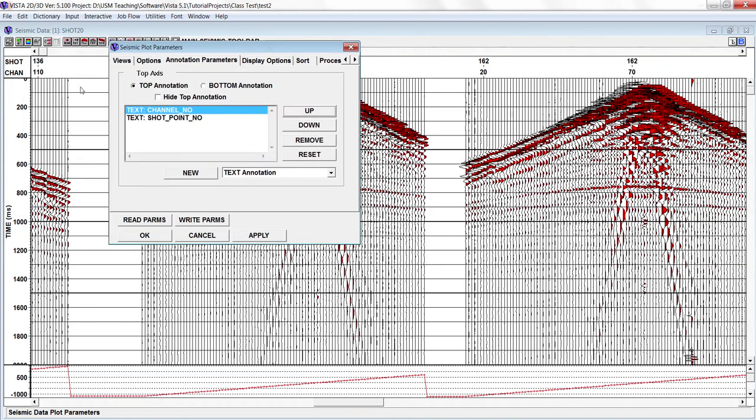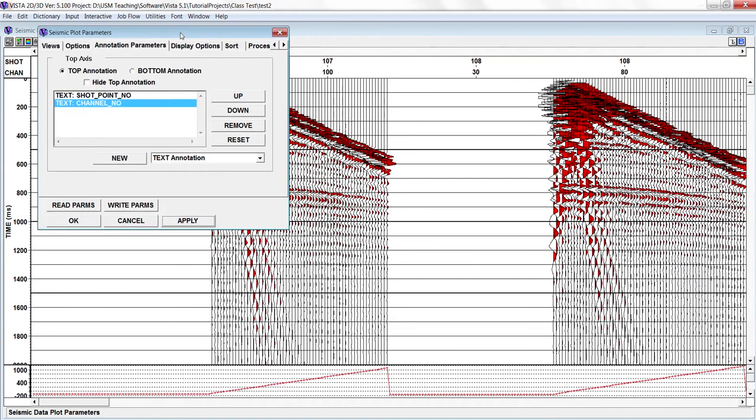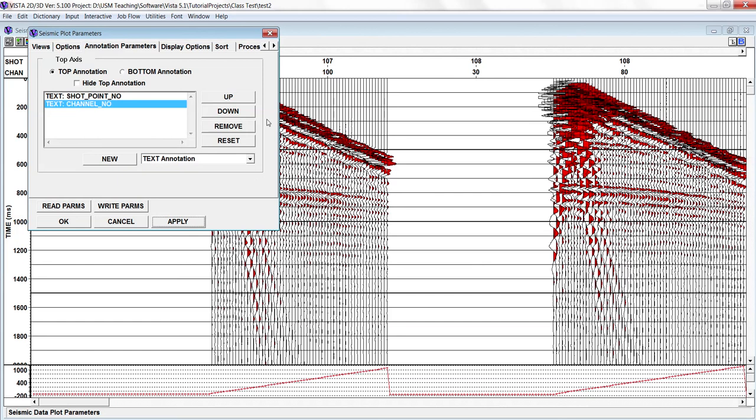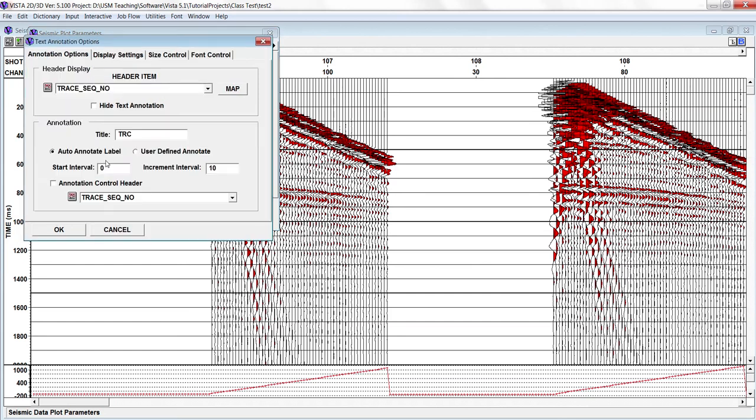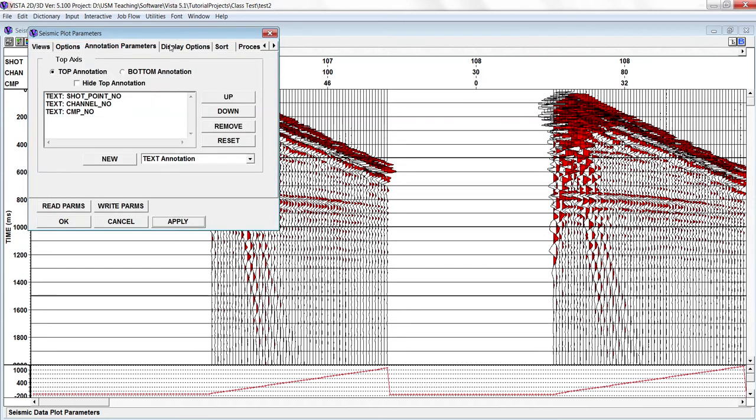Now the channel number will show on the top and shot number in the bottom. So it's not a big deal. If you want to add, you can add, let's say, CMP number. So now you apply, CMP number will be visible here.